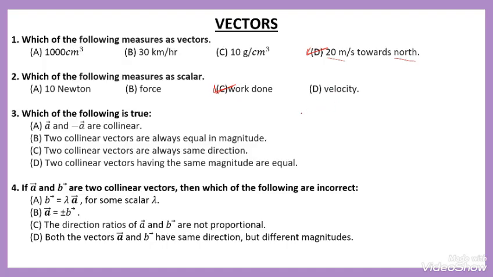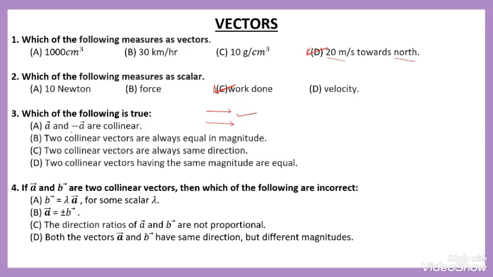Which of the following is true? Here there are four results. According to these results, which one is true? Vector A and negative of vector A are collinear. According to the definition of collinear, if two vectors are collinear, the two vectors are parallel to each other, irrespective of their direction. Therefore, A and negative vector A are collinear. Yes, this one is the result.